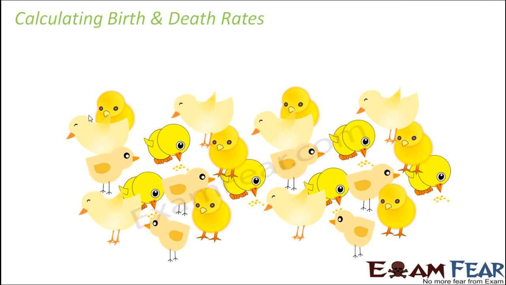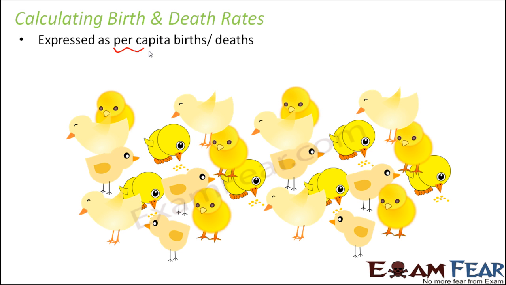Now the question is, how do we calculate birth rates and death rates? How do we actually calculate that? Because in a lot of cases, it is not possible to calculate the number of organisms. For example, think of bacteria in a culture dish. Bacteria multiply very fast, so it becomes very difficult to count the number of bacteria present in a culture dish. So calculating the population by counting the number of individuals could become a very tedious task. Therefore, whenever we have to calculate birth rate or death rate, we calculate it in terms of per capita. So we talk in terms of per capita births or per capita deaths.